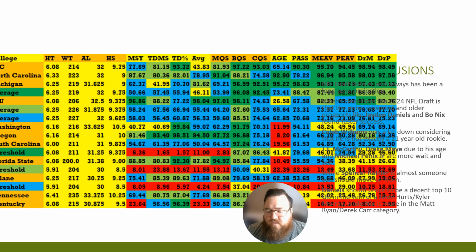And then I would say this also, Daniels should prove to be a quarterback in the vein of guys like Jalen Hurts, Kyler Murray, those types of players, sort of a dual threat quarterback in the future if we're talking fantasy football. And then, of course, Nix would be more in the category of a Matt Ryan or Derek Carr, where if they have a good supporting cast, if they have great wide receivers around them, then they're going to be able to get a lot of yards after the catch, which is going to help them out. But they're never going to be a ridiculous game-changing quarterback, and in many ways they may not even win a Super Bowl because of their limitations to a certain extent.